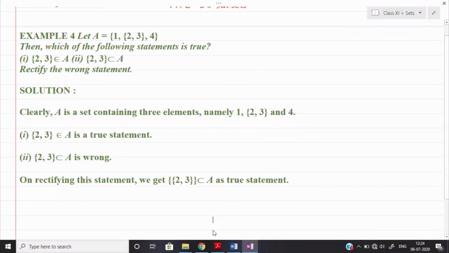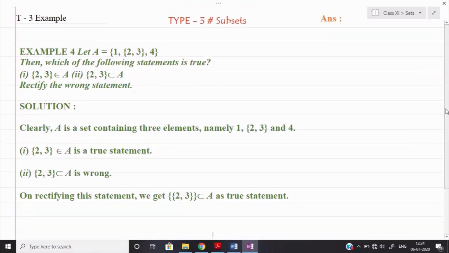Now let us see one example which will be helpful for us to solve the next question, question number second. So see the example. In this example, they are saying let A is equal to 1 comma, in the bracket they wrote 2 comma 3 and then they wrote 4.